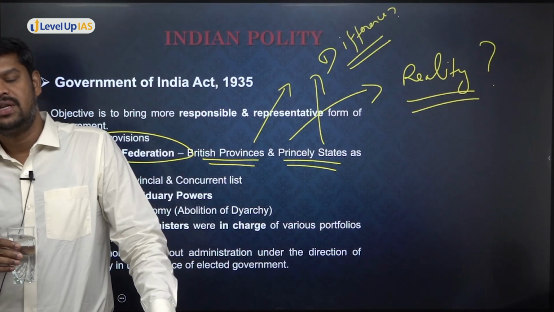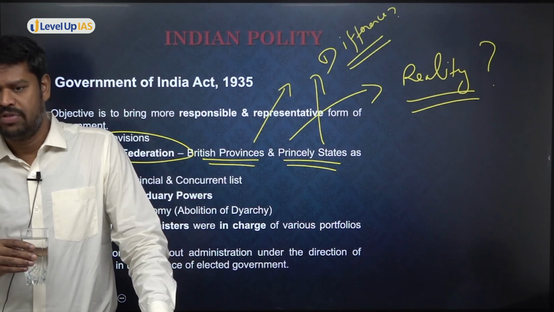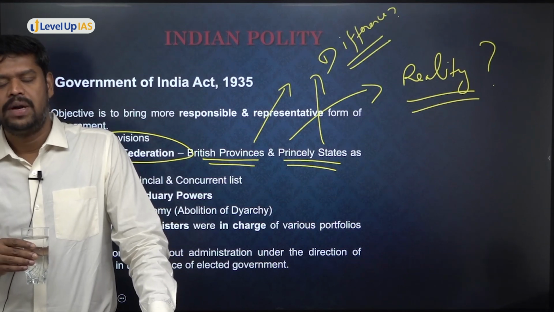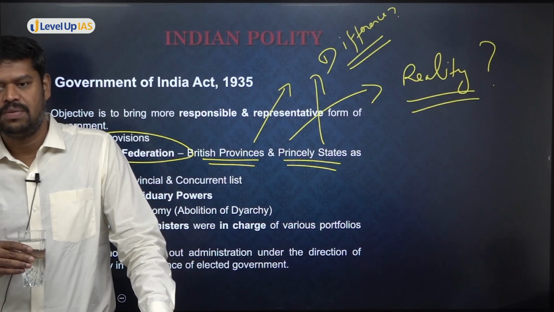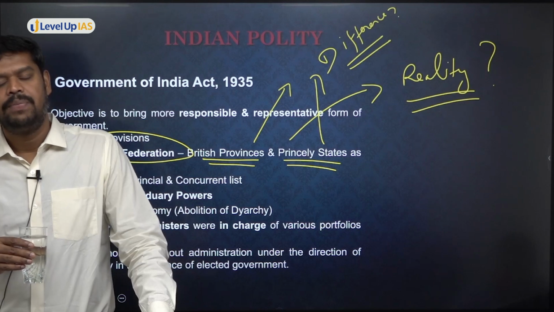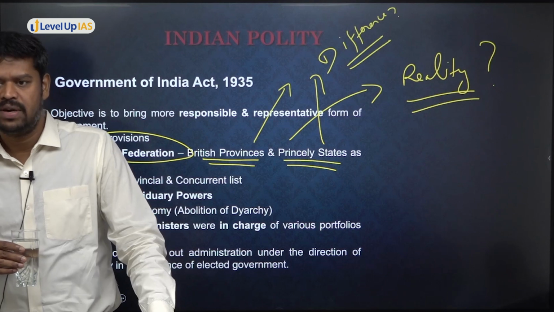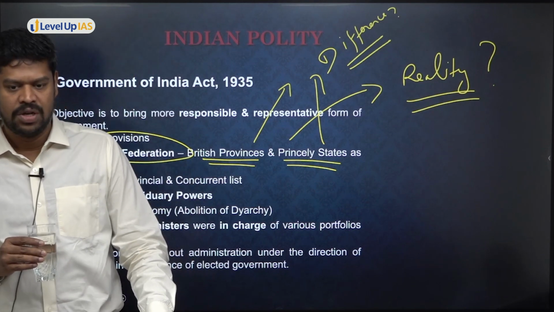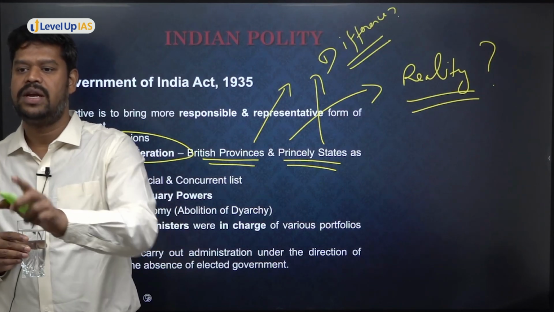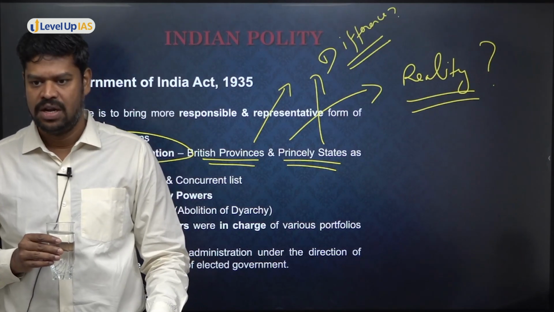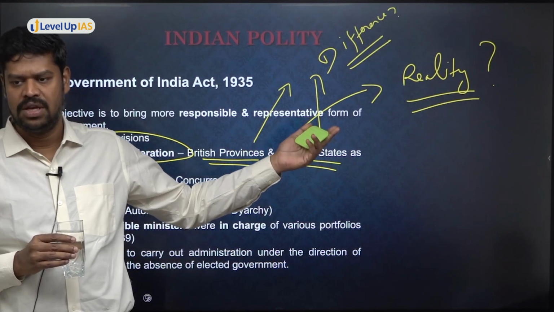You mean to say that the British provinces and the princely states both were under the control of the British crown, but the princely states had a lot of internal autonomy, which was not the case with the provinces. Yes, because in the princely states there was no elected government. It was the rulers who carried out the administration, but they had ultimately submitted to the British crown. They were protected by the British crown, but the Britishers would not interfere with the internal administration of the princely states. Largely, they were ruled by the kings or whoever was the ruler there.